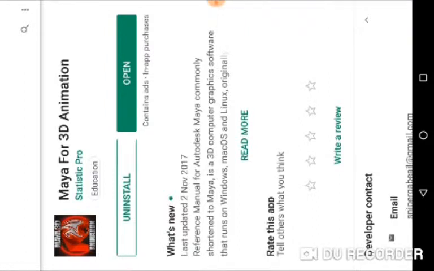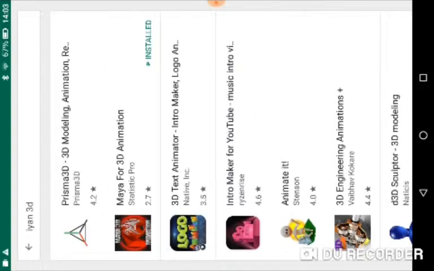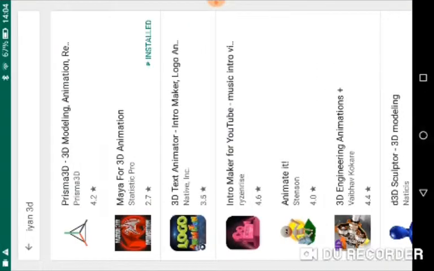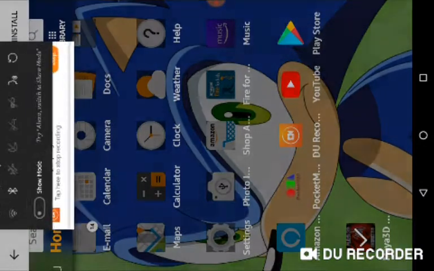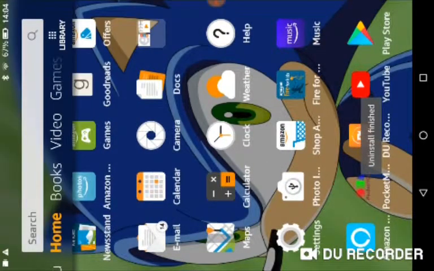Today, I'm showing you how to install PRISMA3D. It's a very good program for animating. So today, I'm showing you how to download it. So ignore the AI Maya 3D animation. Today, I'm showing you how.